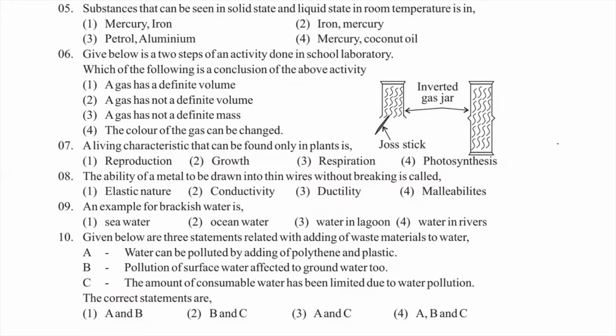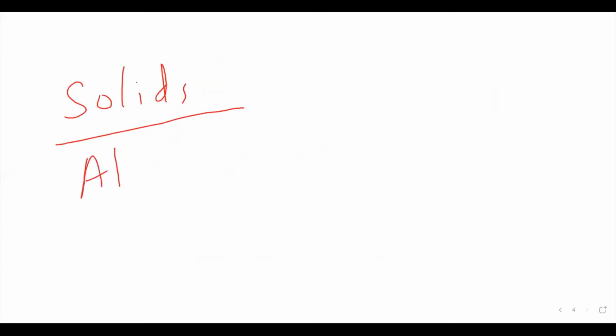In the solid state, we have different types of metals. Metals are solids, such as aluminum, iron, copper. If you don't talk with me, keep your mic in mute.